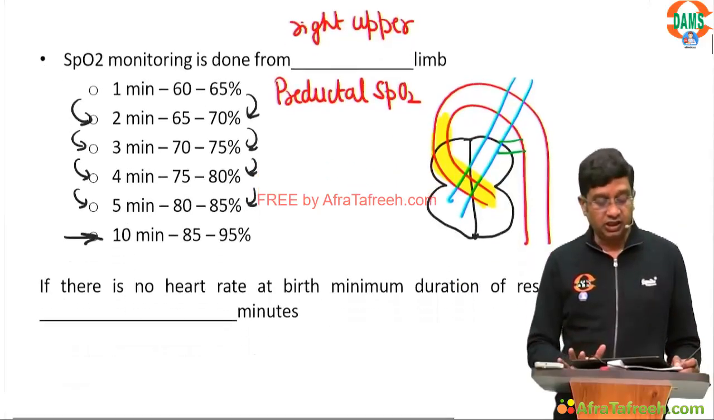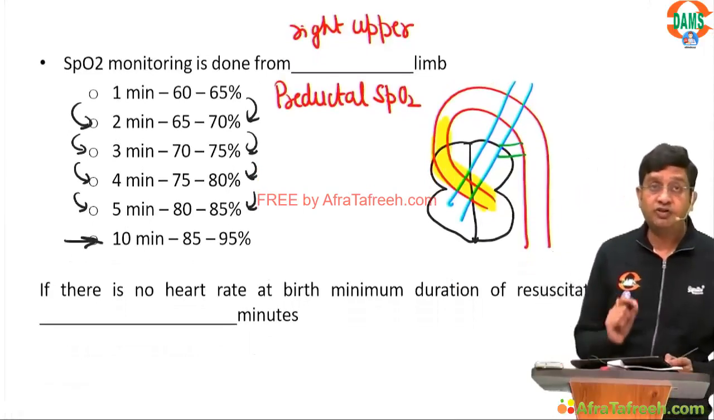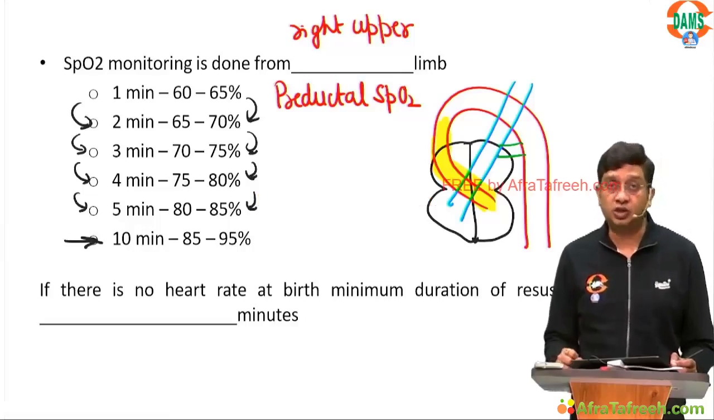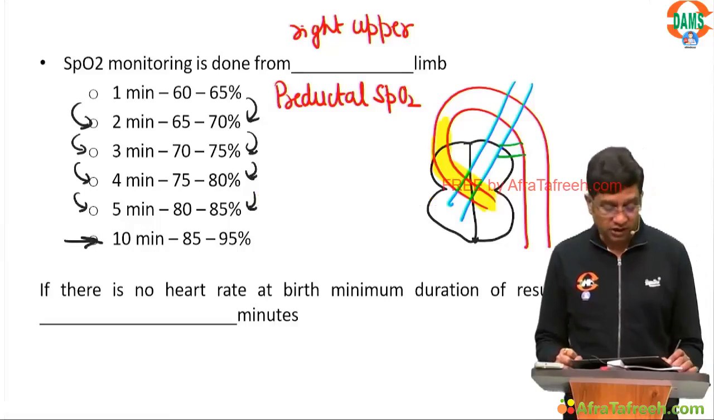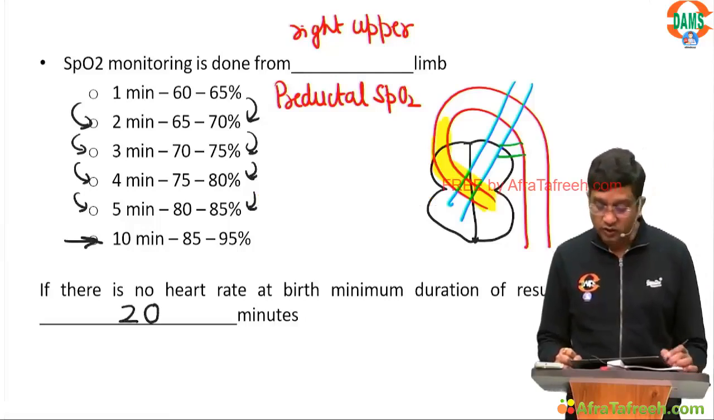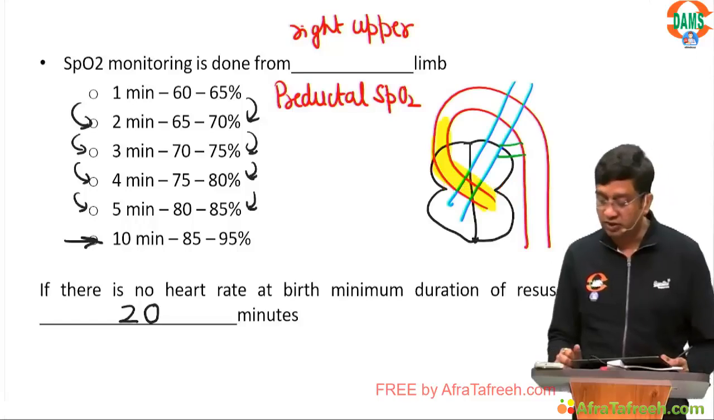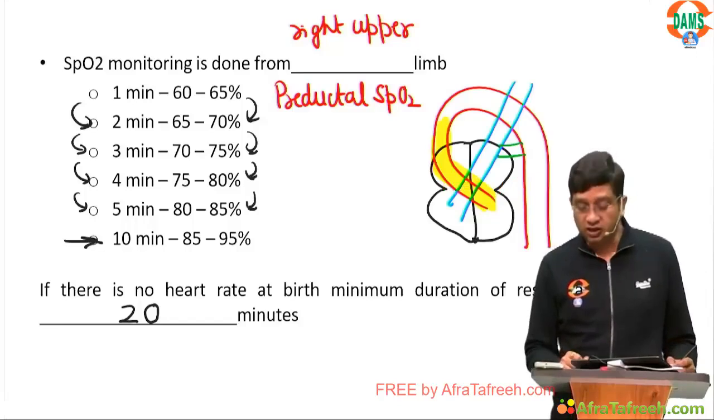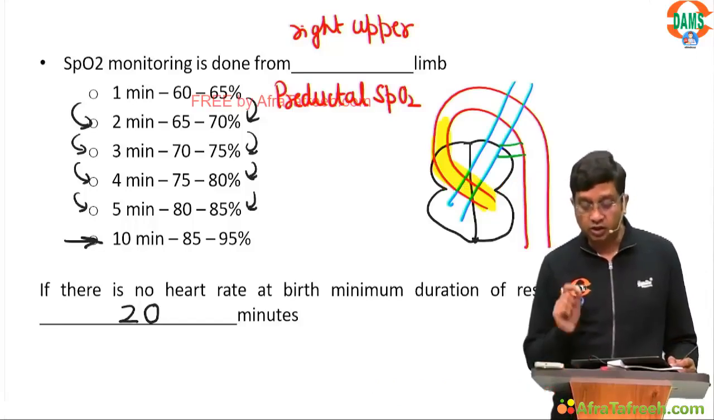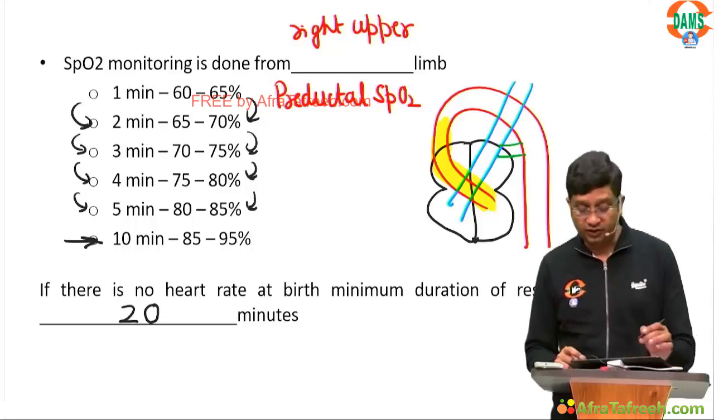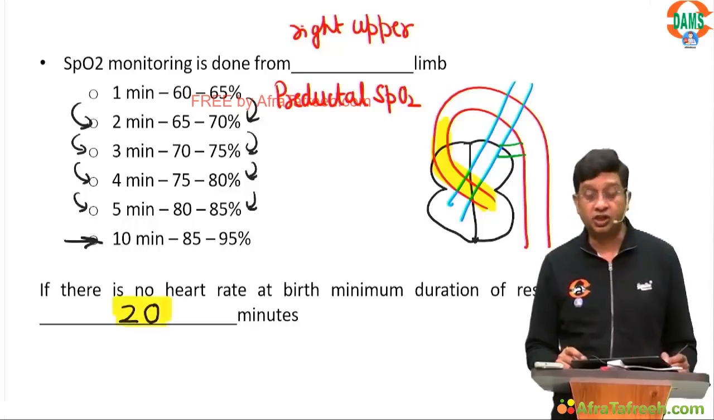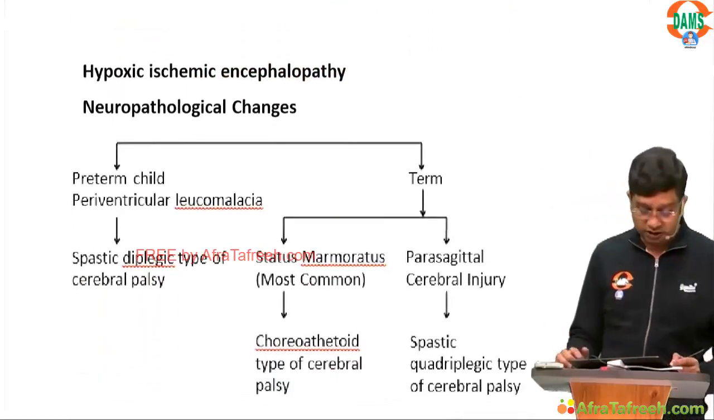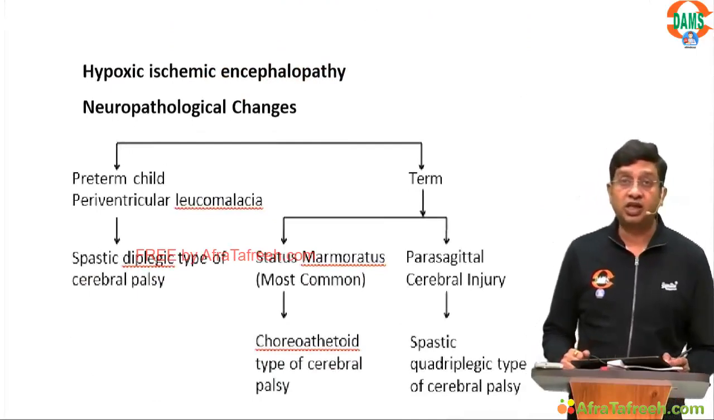And lastly, in the resuscitation, what we remember is: if there is no heart rate at birth, what should be the minimum duration of resuscitation required? The minimum duration of resuscitation required is 20 minutes. So we have done the important points to be remembered in neonatal resuscitation. If there is no heart rate, the minimum duration of resuscitation has to be 20 minutes.